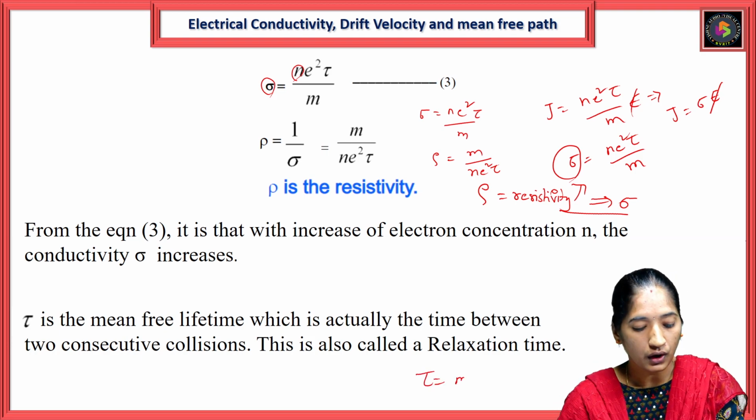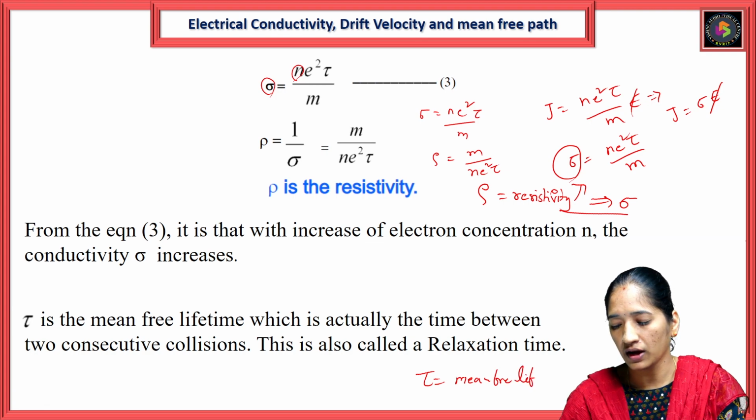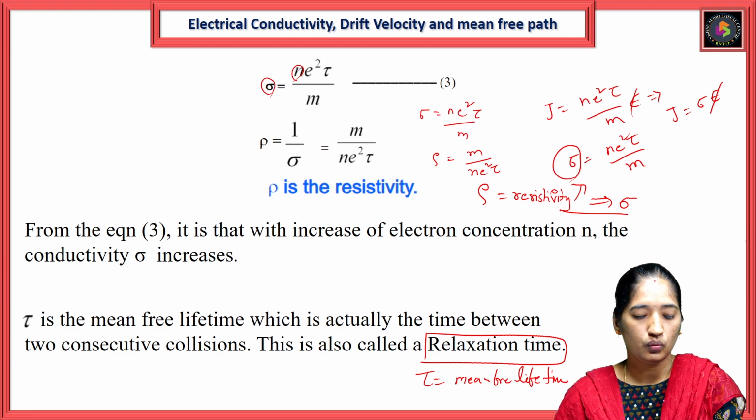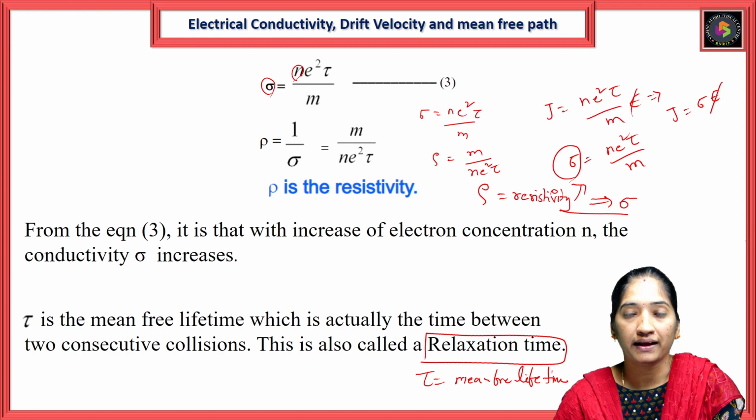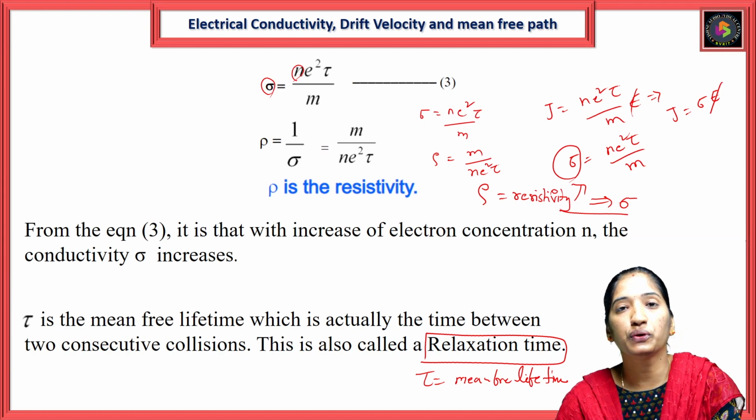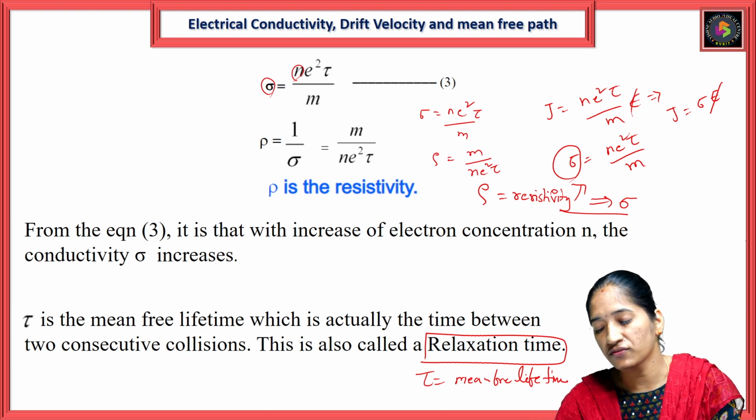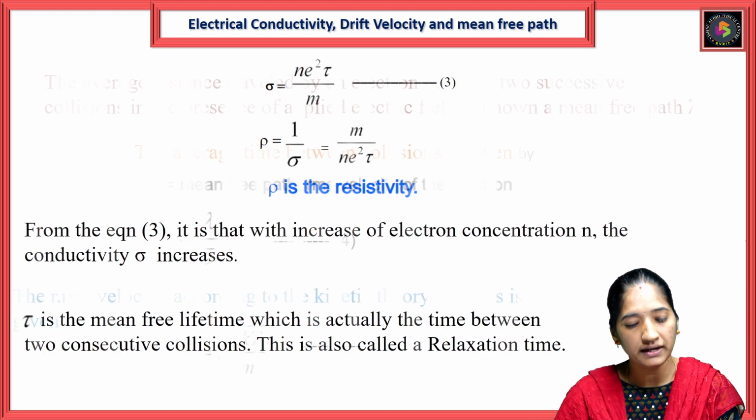Tau is the mean free lifetime or relaxation time. The time taken by the electrons between two consecutive collisions is called the mean free lifetime or relaxation time.